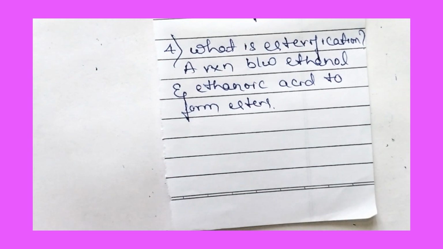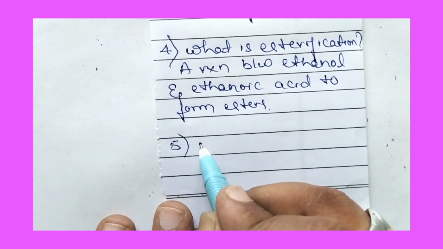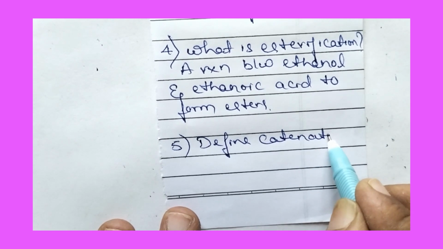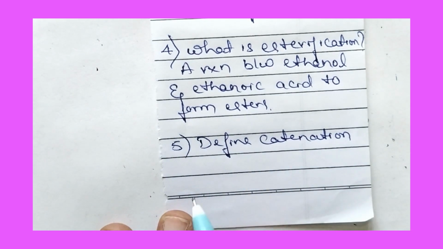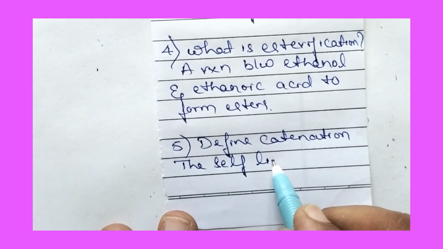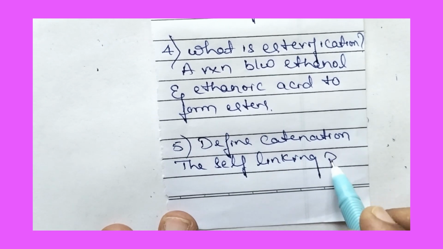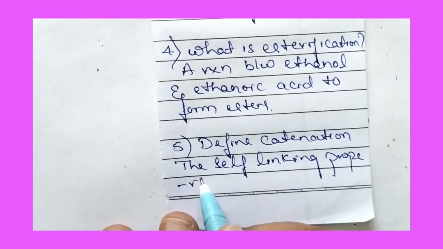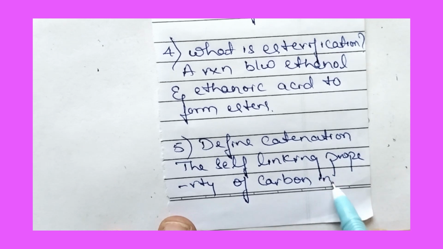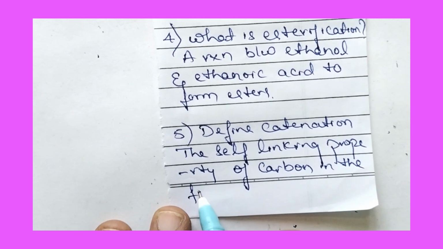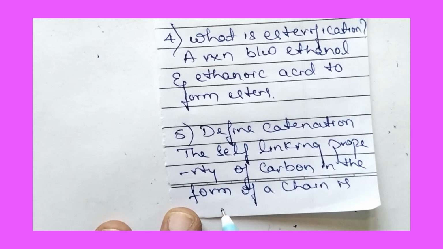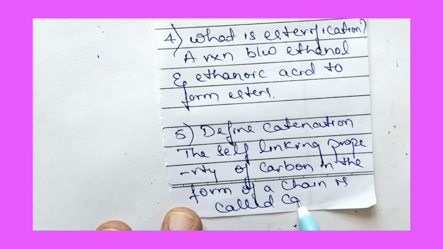Next, question number 5. Define catenation. Catenation is defined as the self-linking property of carbon in the form of a chain.